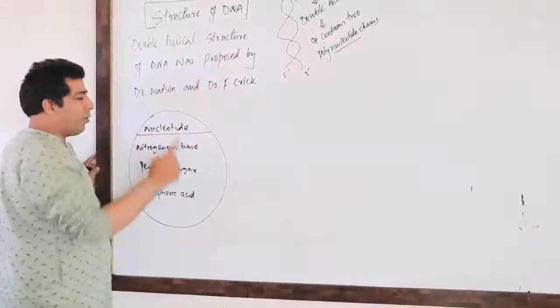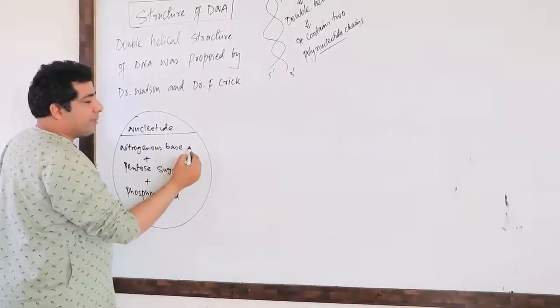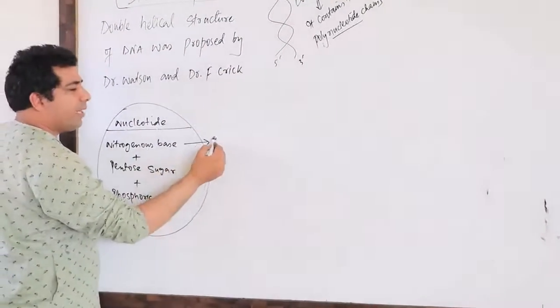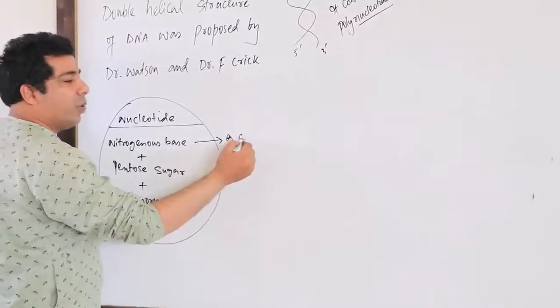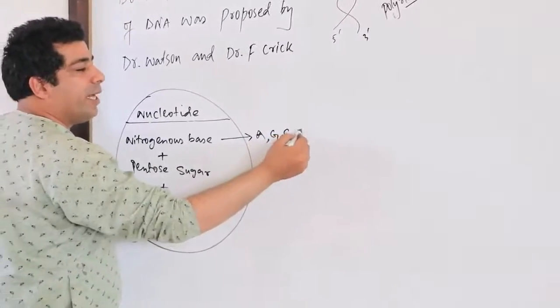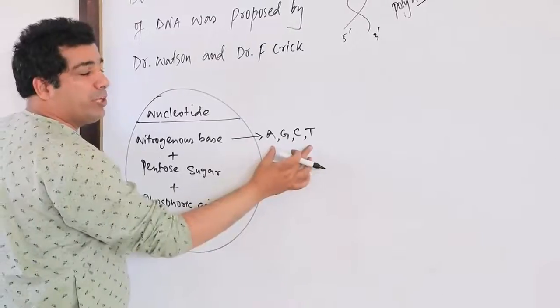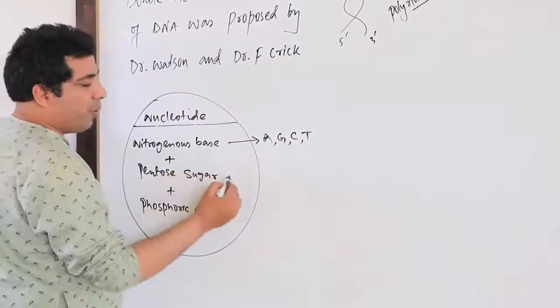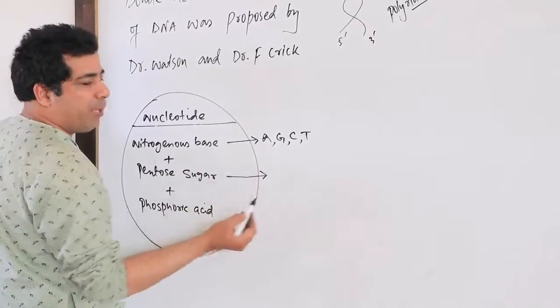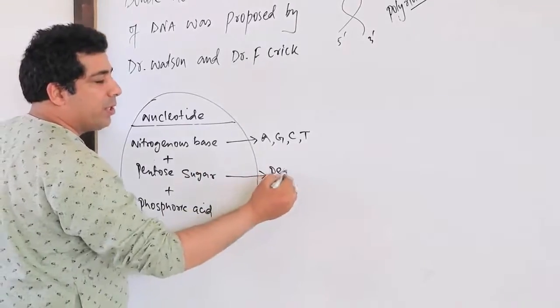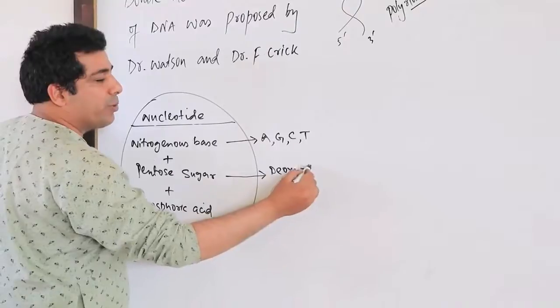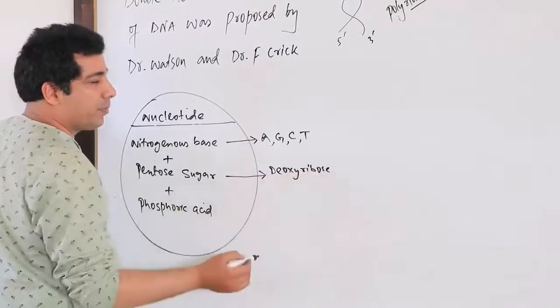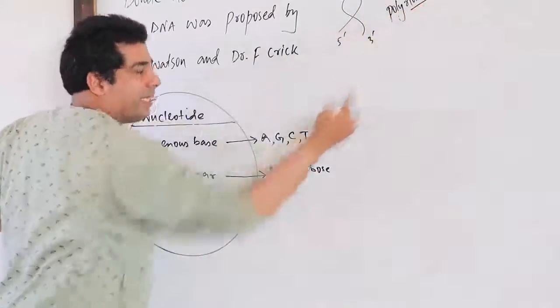As we are talking about DNA, your nitrogenous bases can be adenine, guanine, cytosine and thymine. So you can use any of these nitrogenous bases. Pentose sugar will be only one for you, and that pentose sugar will be deoxyribose. So you can use only deoxyribose sugar in these nucleotides, correct?